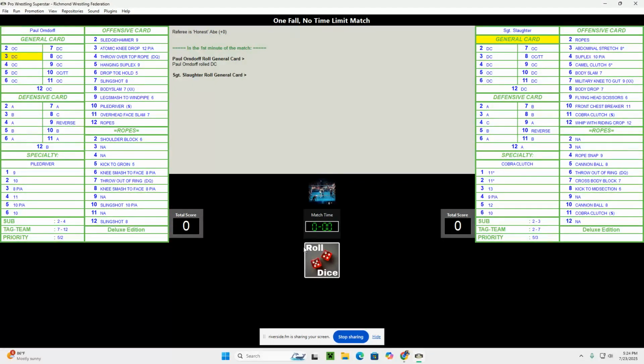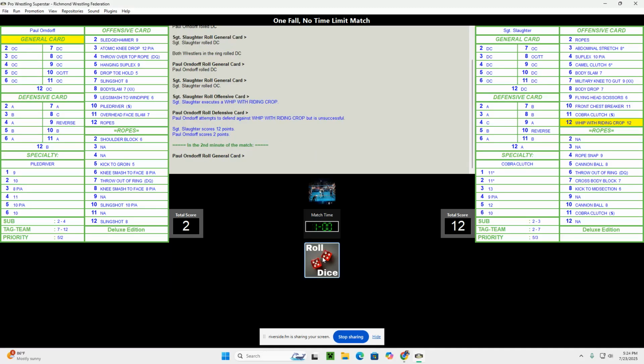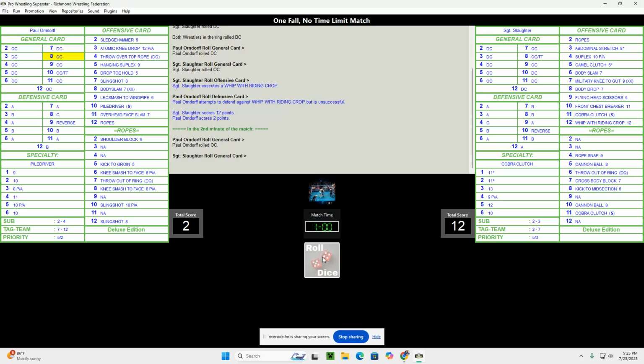All right, Orndorff's on the defensive. Both guys went on the defensive. Orndorff, and now Sergeant Slaughter goes on the offense. He gets a whip with the riding crop. Unable to defend. Big score, 12-2 for Sergeant Slaughter.